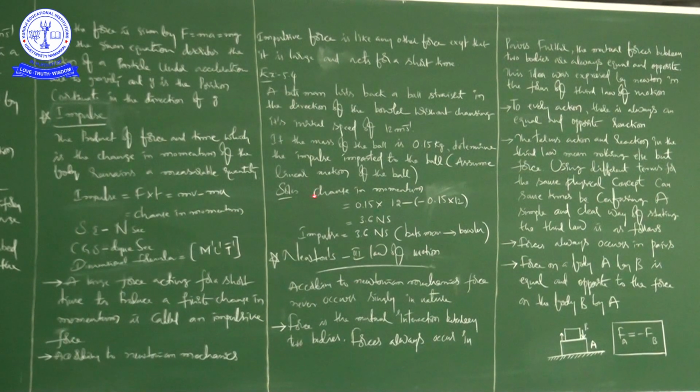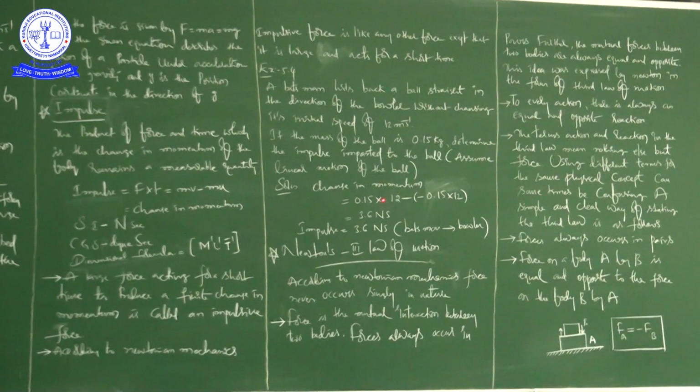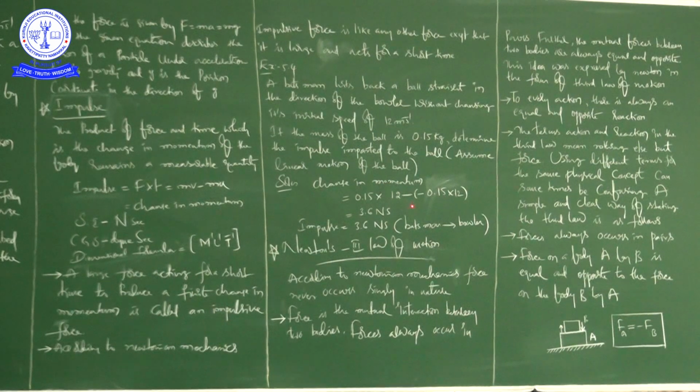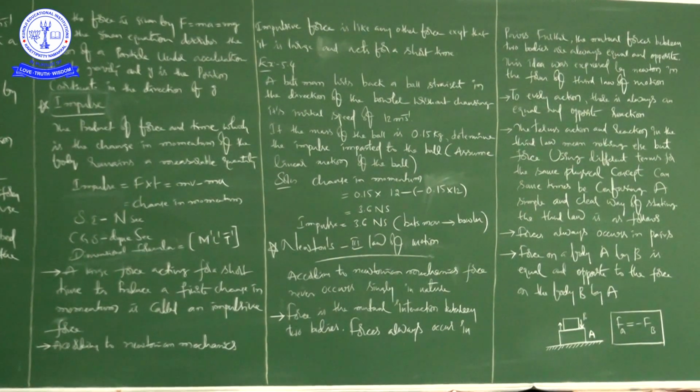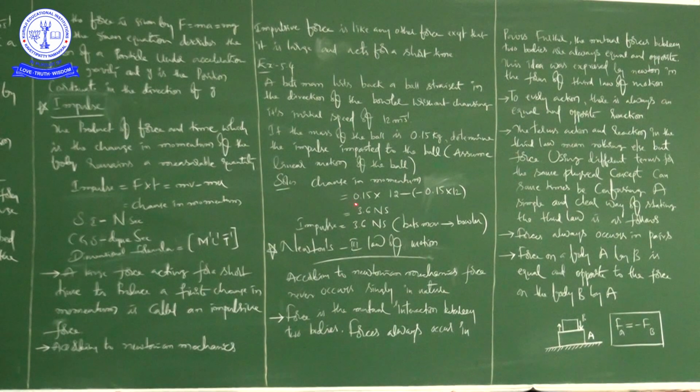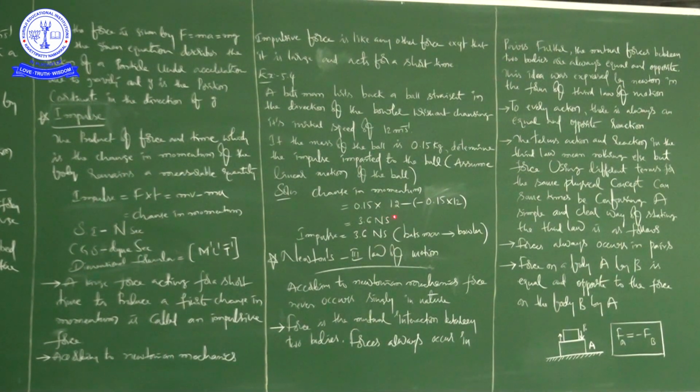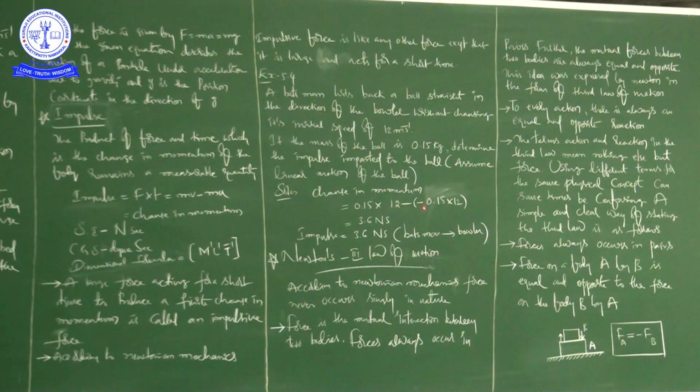Okay, see this. Impulse is equal to force into time. Already we know that it is equal to change in momentum. See here, so 0.15 into 12 minus of minus. Here direction is very important. So mv minus mu. But here u is also taken as minus, because suppose here is a bowler, here is a batsman.